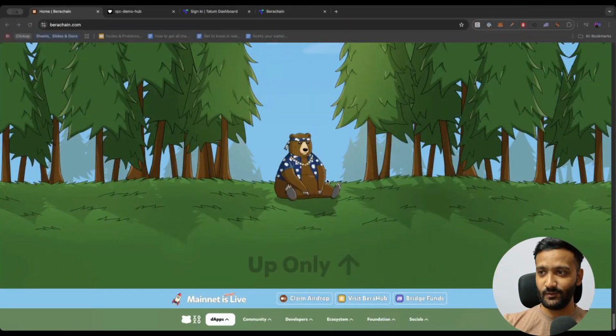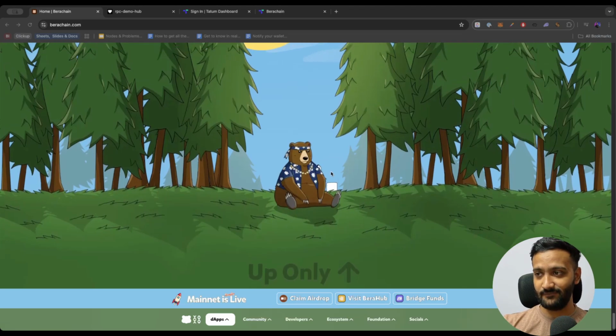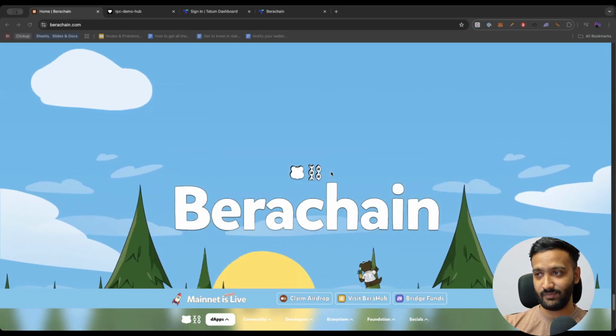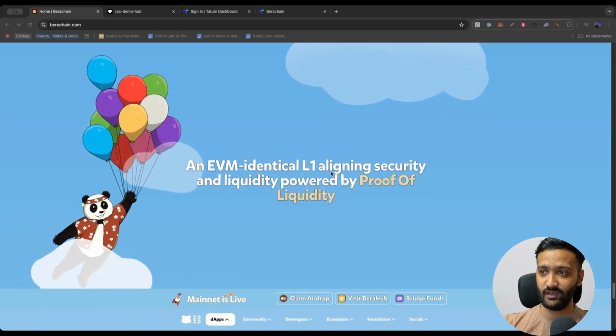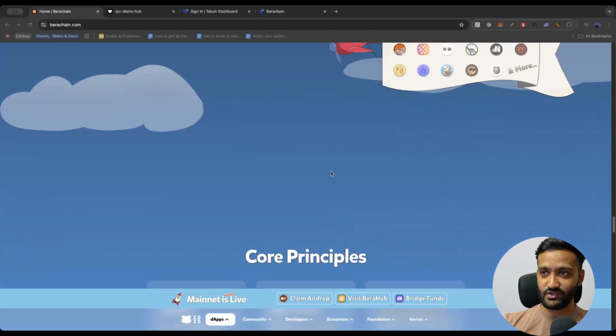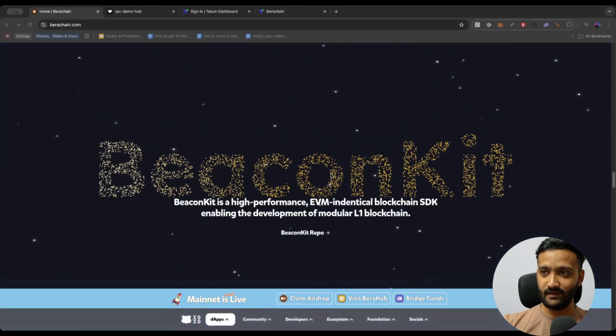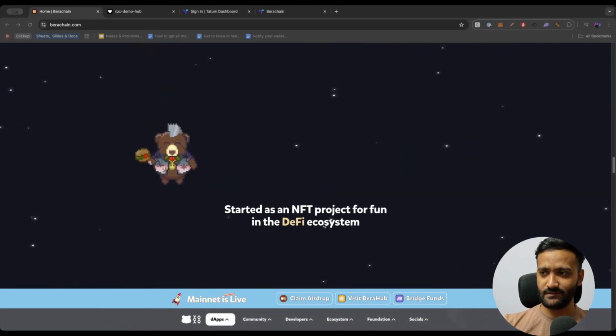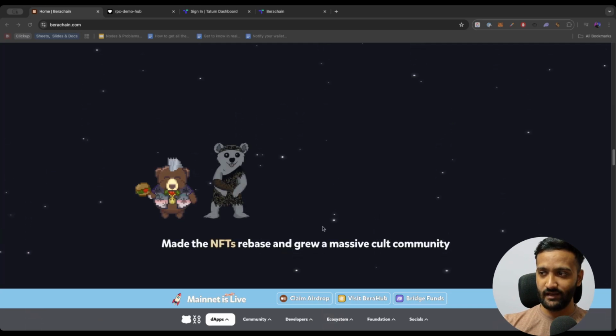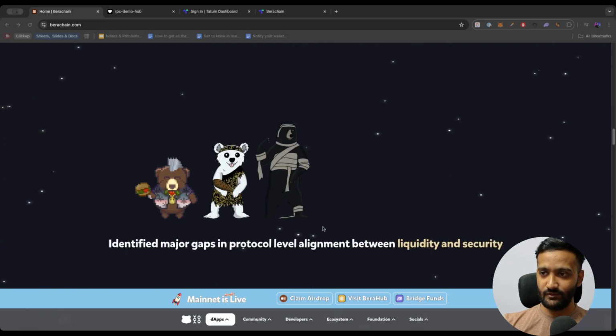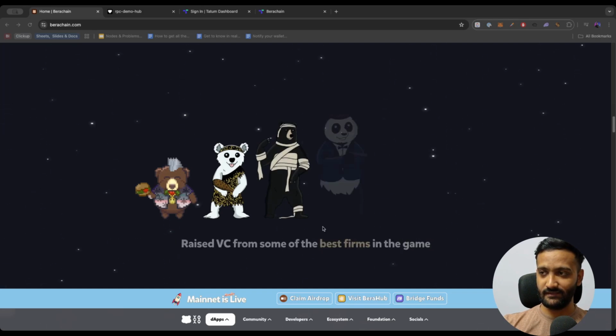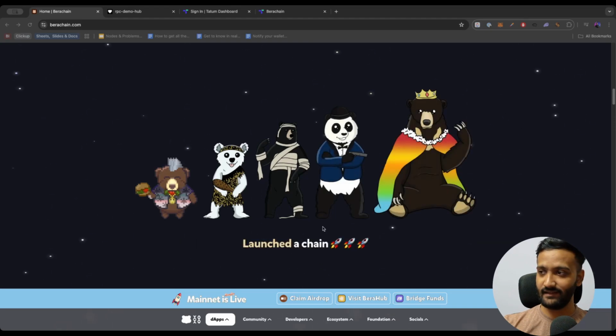Now with this innovative proof of liquidity mechanism, we can definitely see why the Berachain community and Berachain could be up only. We can also see how the project evolved on their website from an NFT project which was just for fun into a cult community with DeFi users who identified major gaps in the protocol level alignment for liquidity and security, raised some funds and launched the chain.